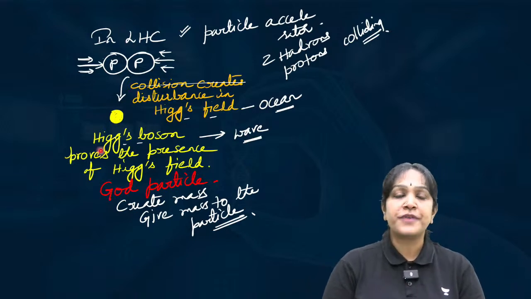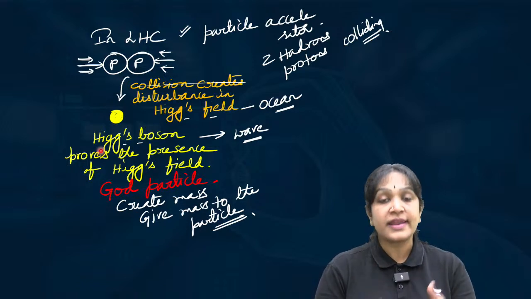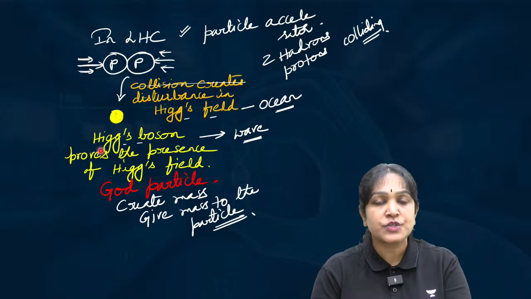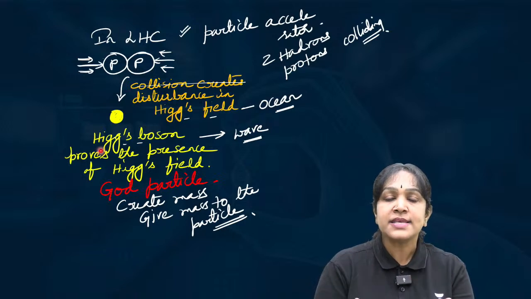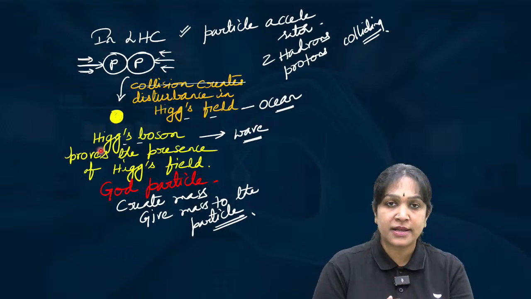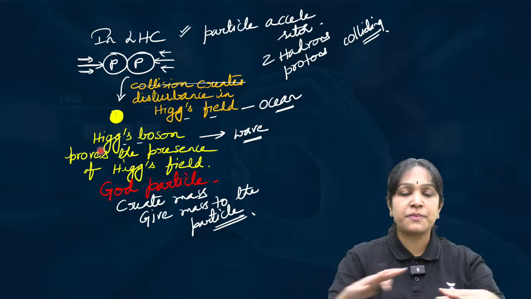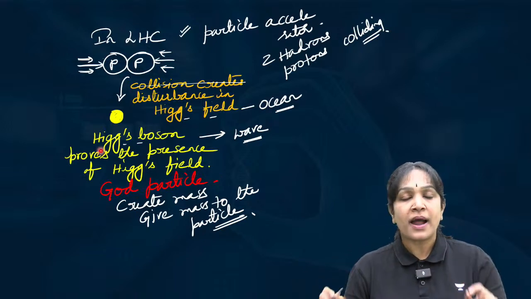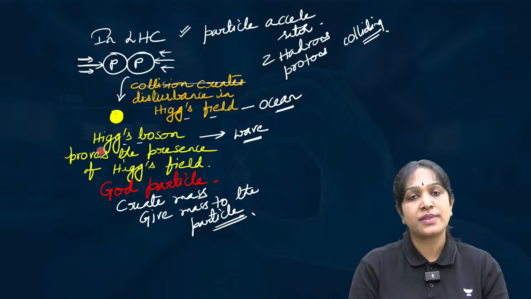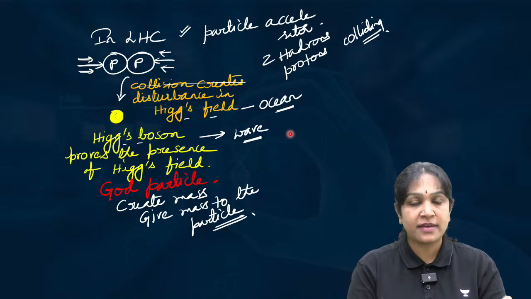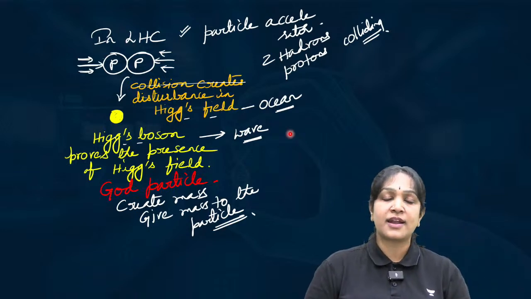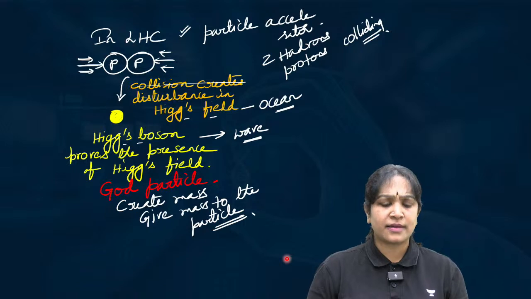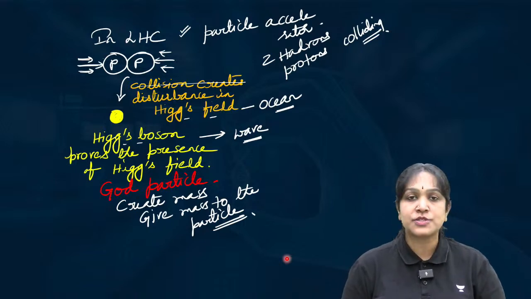What is the function of the Higgs field? To create mass, or to give mass to the particles. How does the Higgs field give mass to the particles? All particles are swimming in the Higgs field. The particles that strongly interact with the Higgs field will be heavier, and the particles which weakly interact with the Higgs field are lighter. This is a quick summary of all this topic.